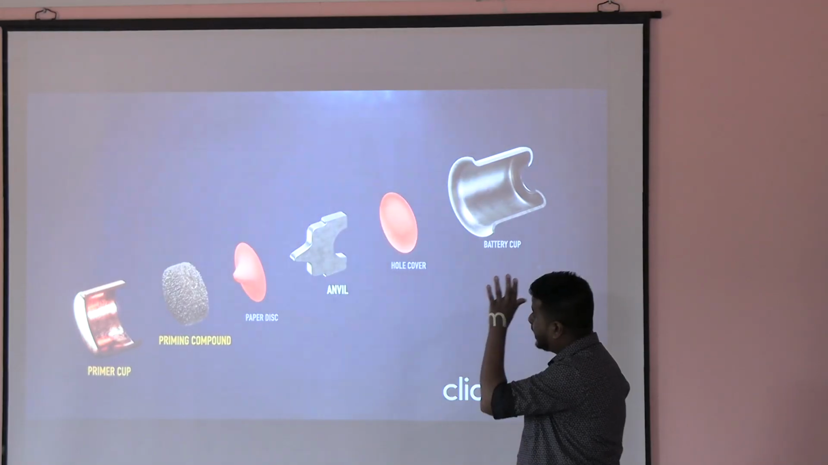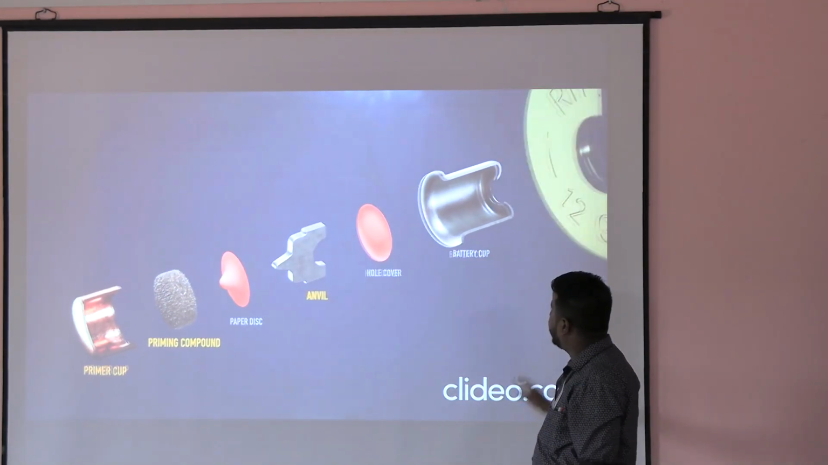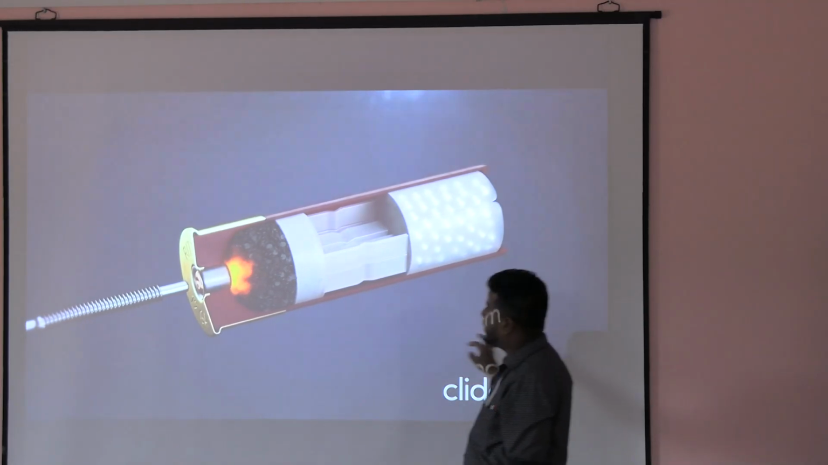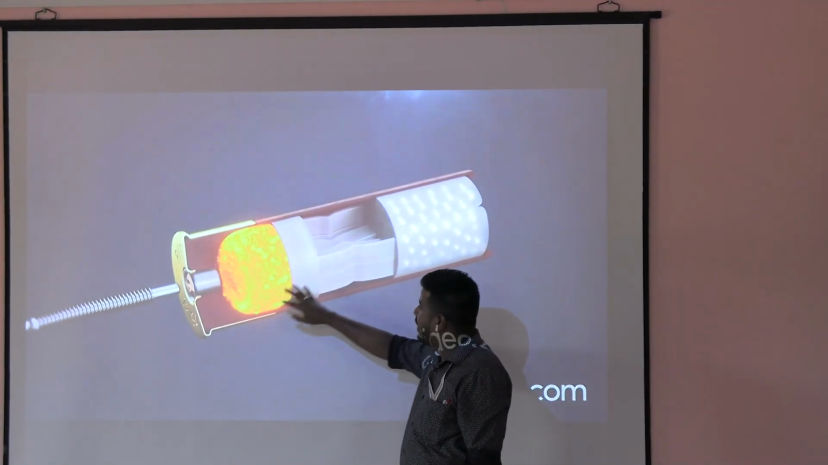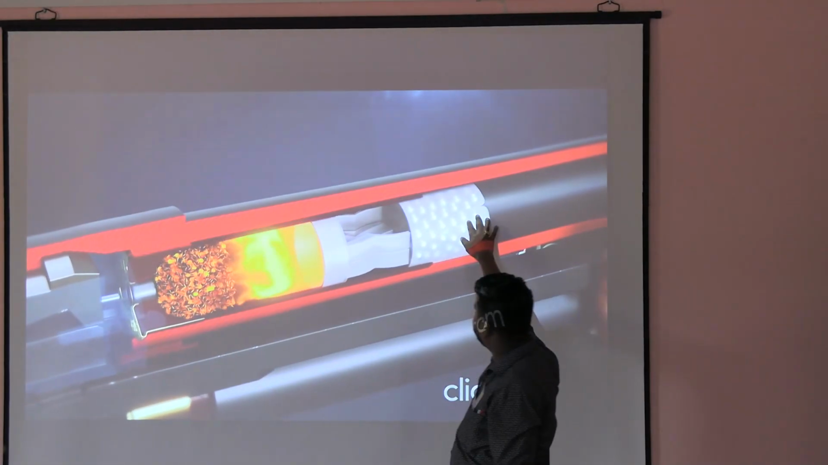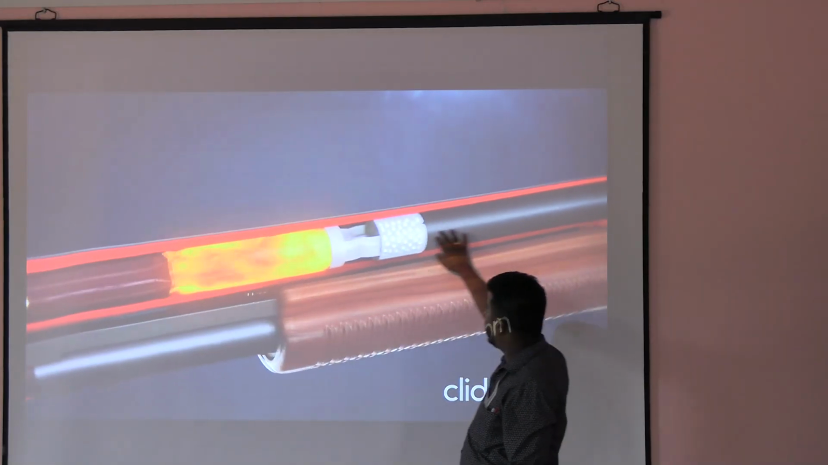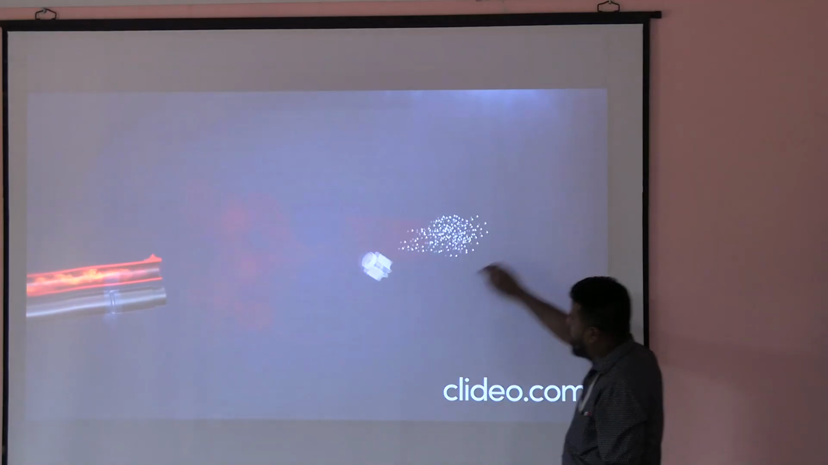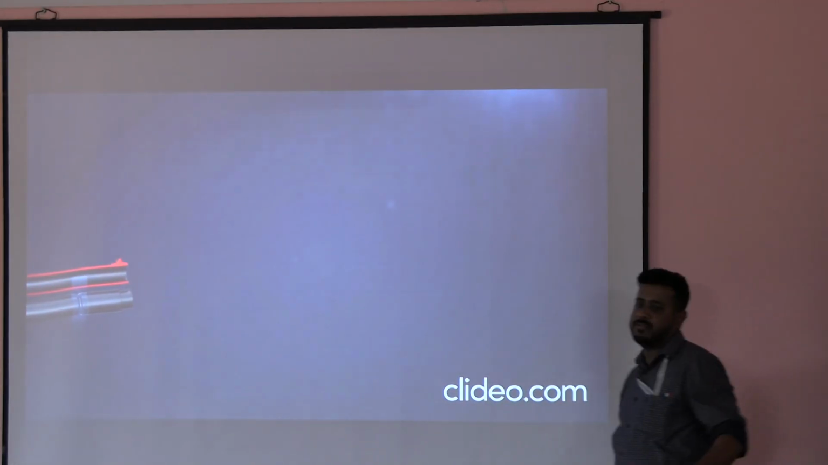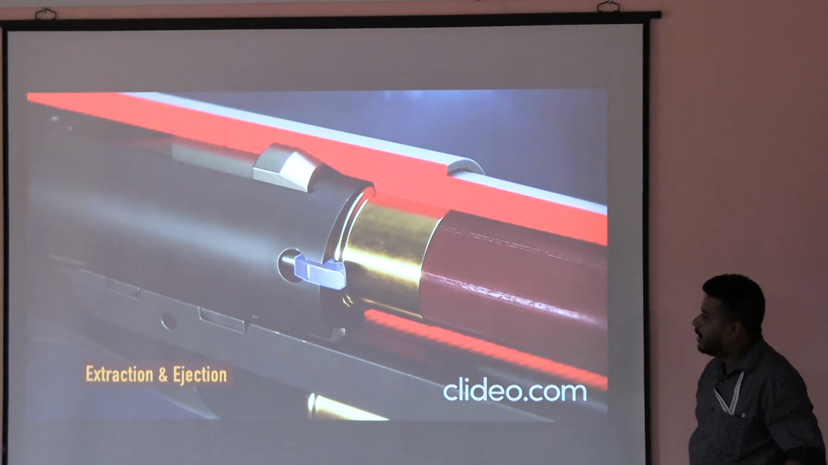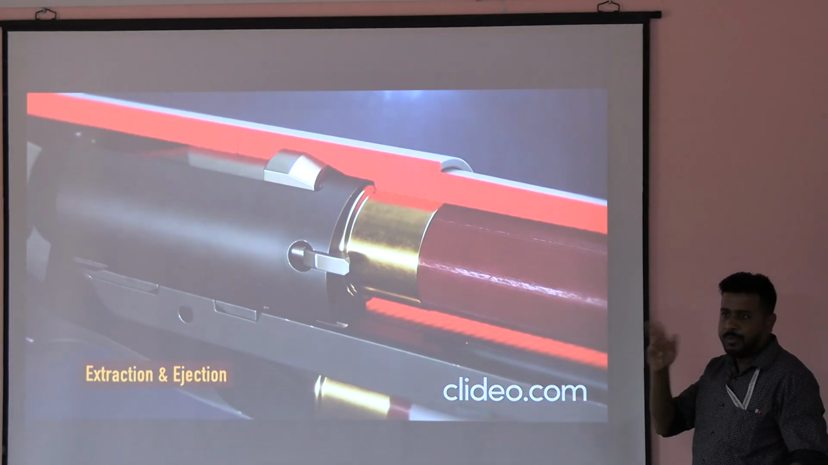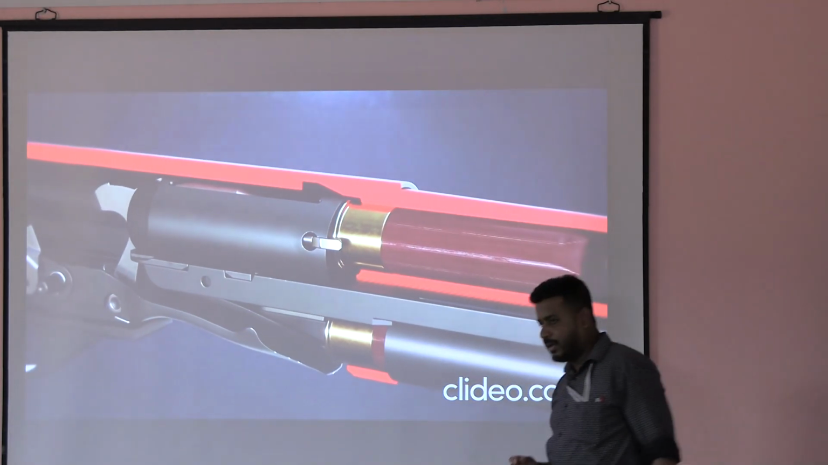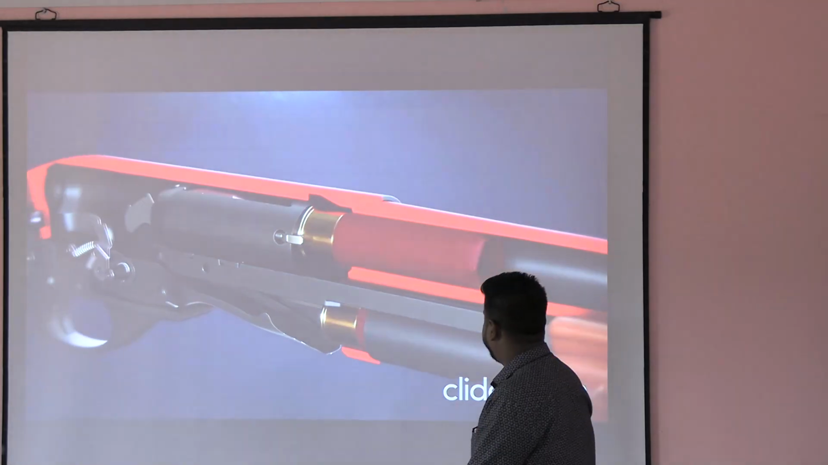Okay, इसका तो structure almost same है. Priming compound, paper disc, Anvil, hole cover, battery cup. Then strike करेगा, spark will be generated. Here the gunpowder will burn. It will not allow this one to go here. एक साथ जाएगा, जाने के बाद the pellets will disperse and this wad will fall on the crime scene. So shotgun के लिए we are supposed to get the wad in the crime scene, plastic wad मिलेगा. Okay.